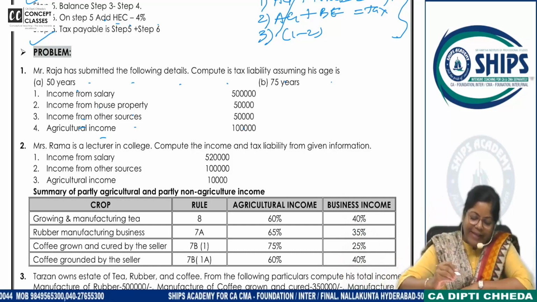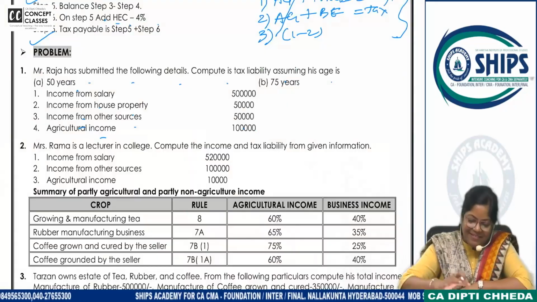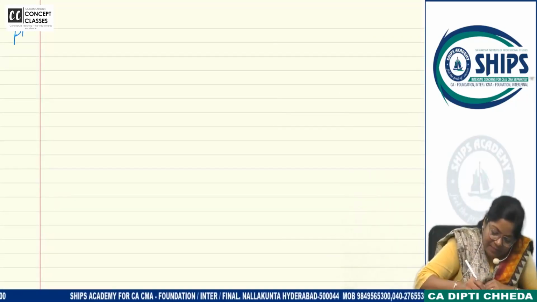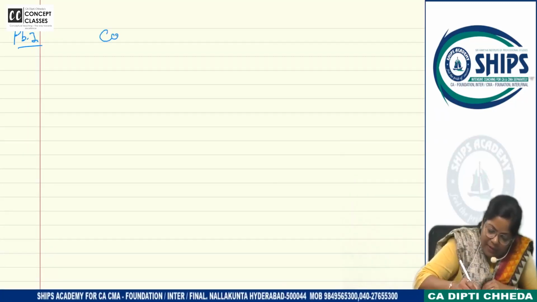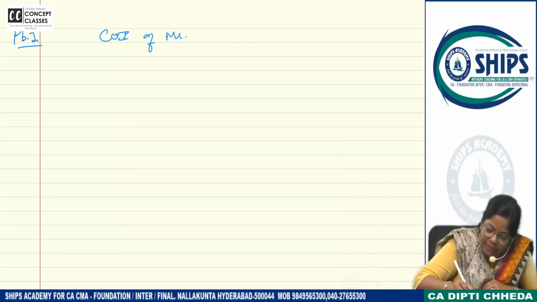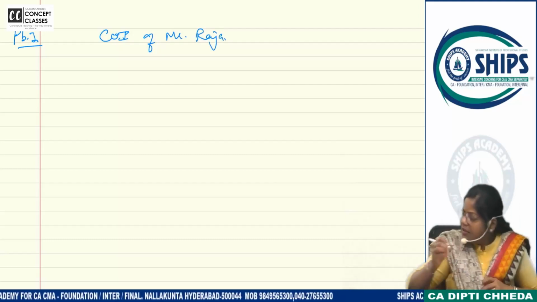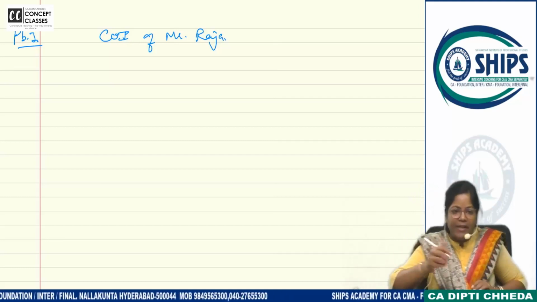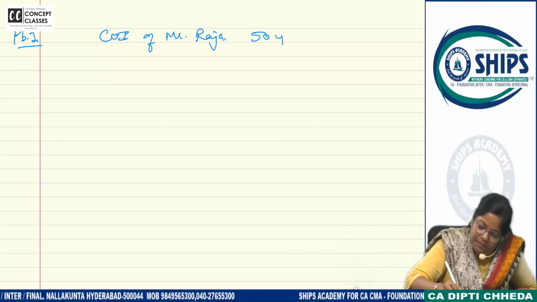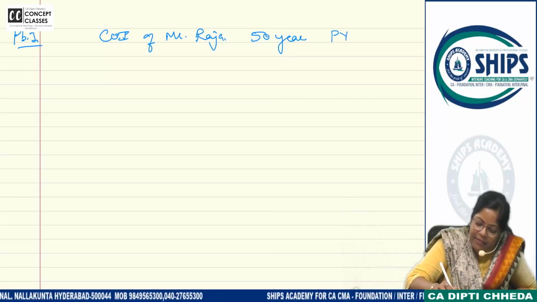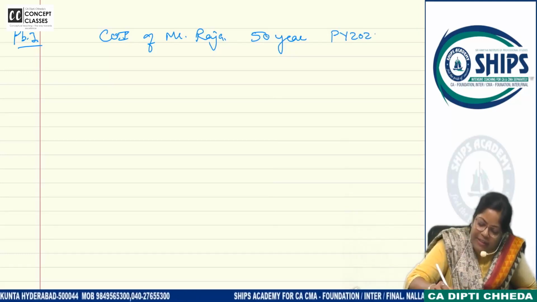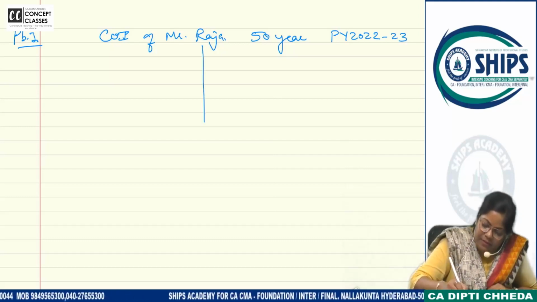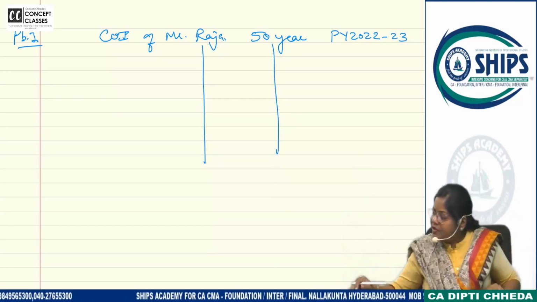You have been talking continuously for 1 hour. Ask lots of doubts, then I will pause. Problem number 1, computation of income of Mr. Raja. They have given you the age also, 50 years. Nothing is given, so it is always for our financial year, that is 22-23. So let us compute the income first.